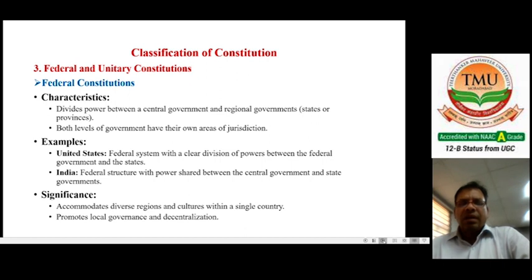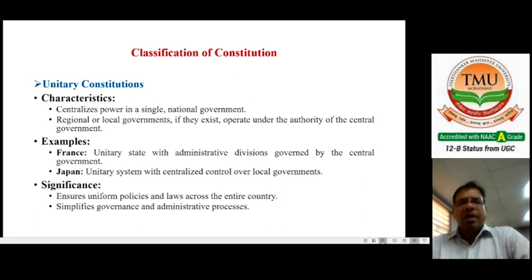What is the significance of federal government? It accommodates diverse regions and cultures within a single country, and promotes local governance and decentralization. These are two important significances of the federal government. Now come to the unitary constitutions.